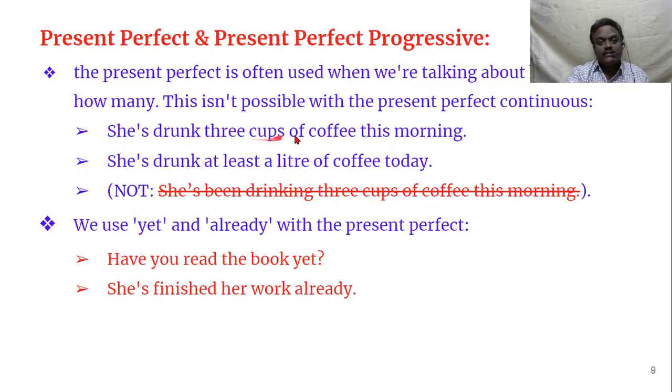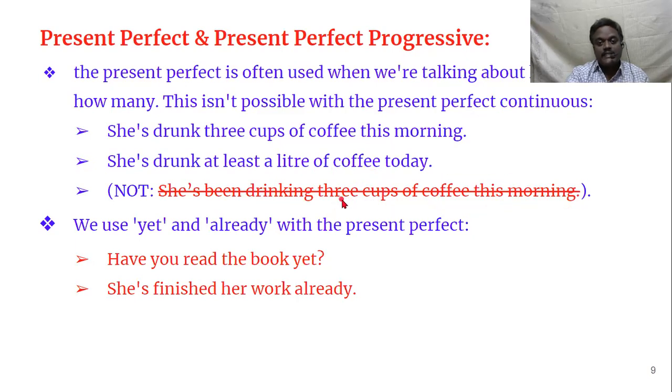She has drunk 3 cups of coffee this morning. You cannot say she has been drinking 3 cups of coffee this morning, because the drinking is completed. And she has drunk at least a liter of coffee today. But you cannot say she has been drinking 3 cups of coffee this morning.